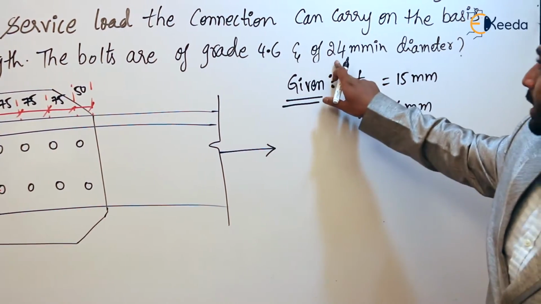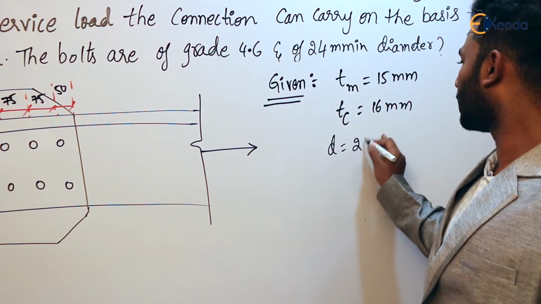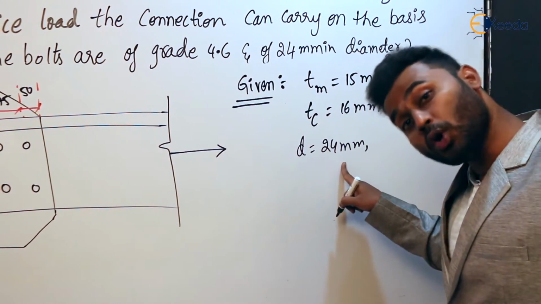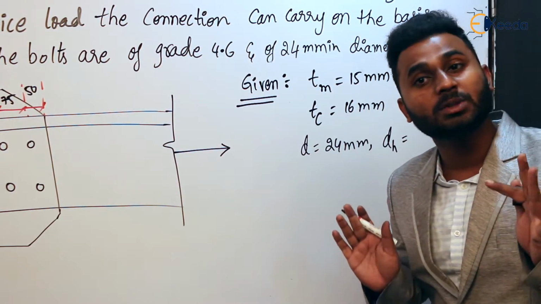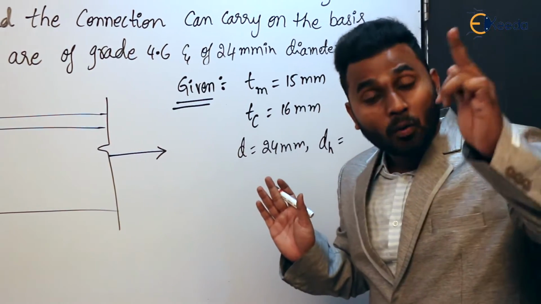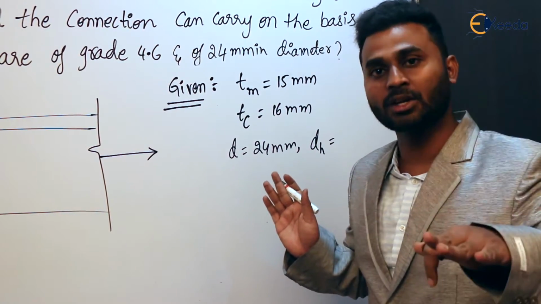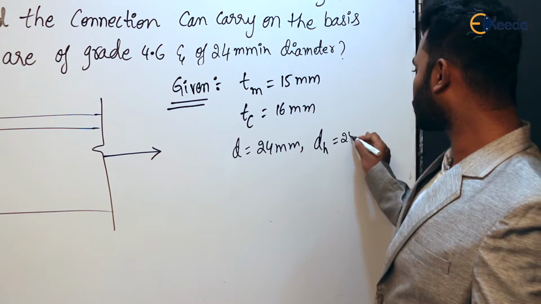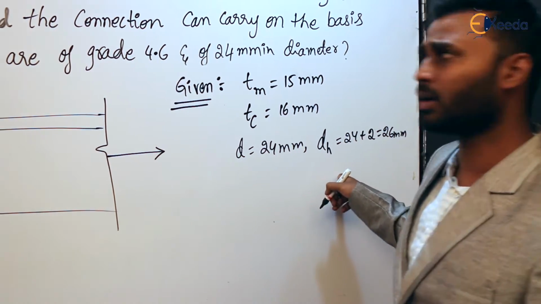Coming to the last line, the diameter of the bolt is given. What is the diameter of the bolt? d is equal to 24 mm. If the diameter of the bolt is 24 mm, what is the diameter of the bolt hole, dh? We have seen the provision. If the diameter of the bolt is between 12 to 14 mm, then the clear distance is 1 mm, which means d plus 1. If it is 16 to 24, d plus 2. If it is greater than 24, d plus 3. Here it is 24, so it is 24 plus 2, which is 26 mm. This is the diameter of the bolt hole.